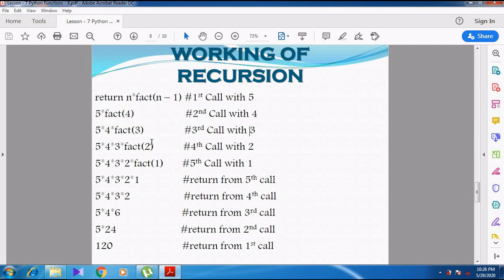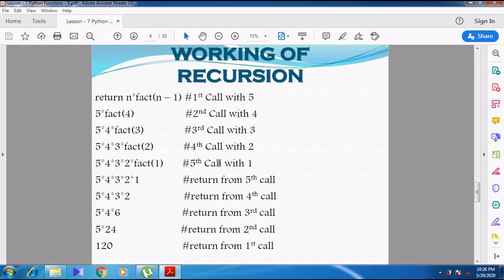Again the fourth time it goes 5 into 4 into 3 into fact of 3 minus 1, it becomes 2. Then again, the last time the factorial function is called with 5 into 4 into 3 into 2 into fact of 2 minus 1, it becomes 1. So the fifth time the call was made with the number 1.